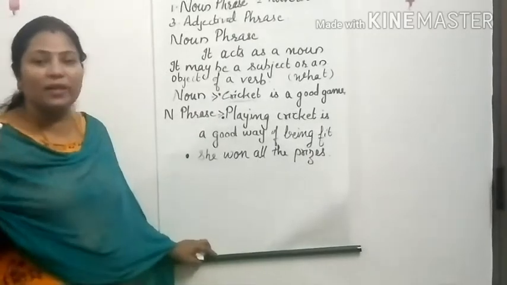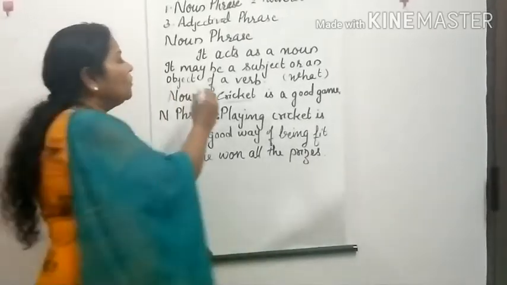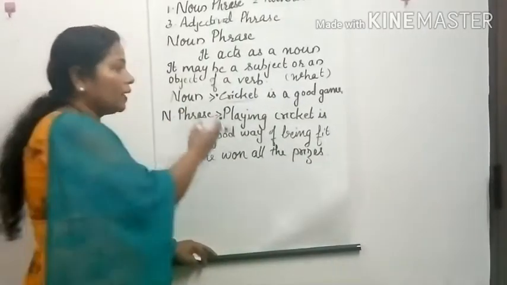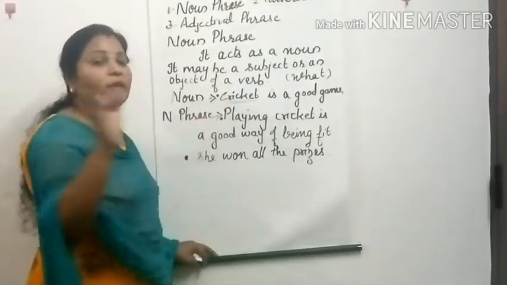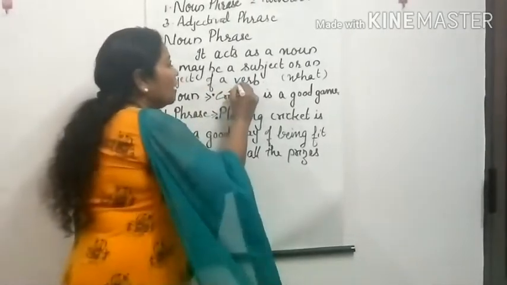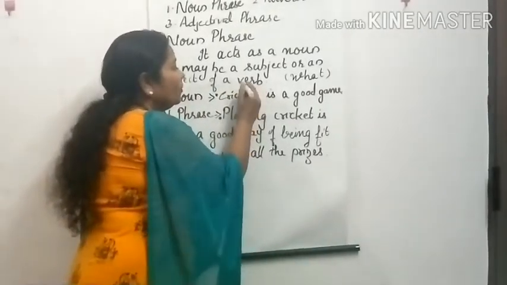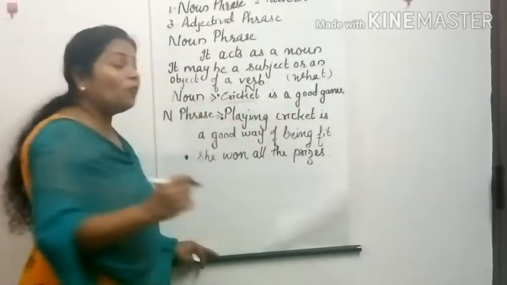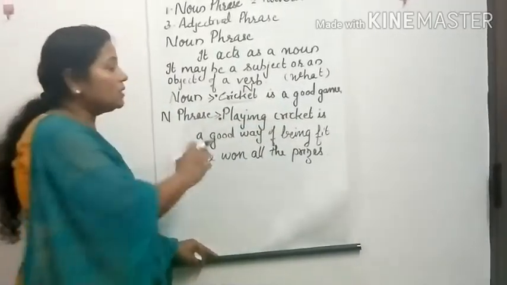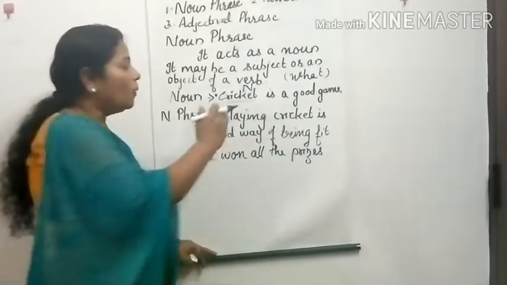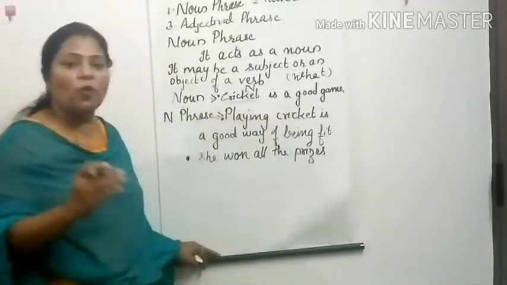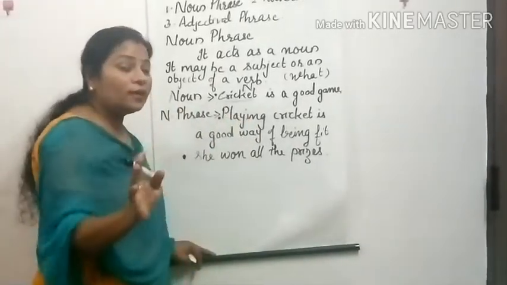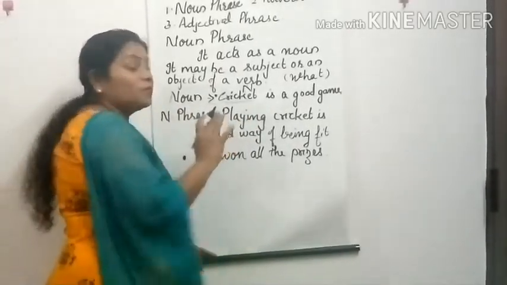I'm making you understand the difference between noun and noun phrase. So cricket is a good game. What is a good game? Cricket. We got the answer cricket. So that is a noun. Next one. Playing cricket is a good way of being fit. Now in this sentence also cricket came, right? Playing cricket is a good way of being fit. So here it becomes a noun phrase.